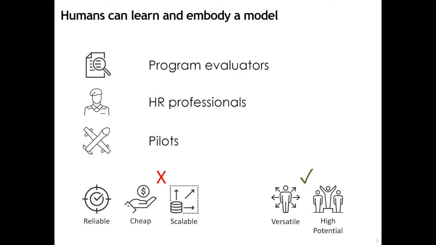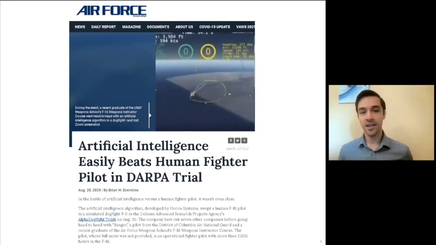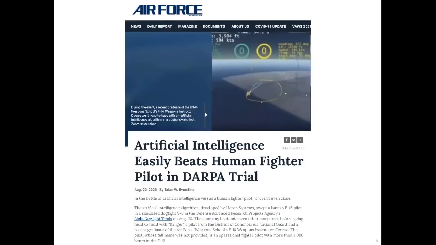They're not scalable. No human can review the personnel records of everyone in DoD. And if you think machine learning models can be black boxes, humans are pathetic at explaining their own thought process, even in the exceptional case where they're being entirely truthful. Machine learning hasn't gotten us all of these advantages, but it has pushed machines beyond human performance in a variety of domains, including dogfighting. For now, machines with human-level versatility remain confined to science fiction.